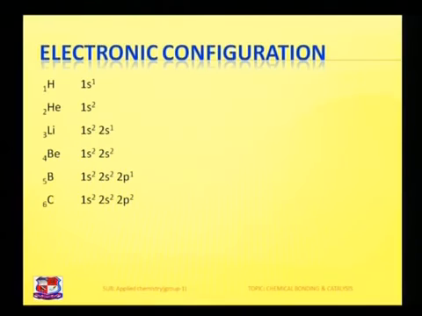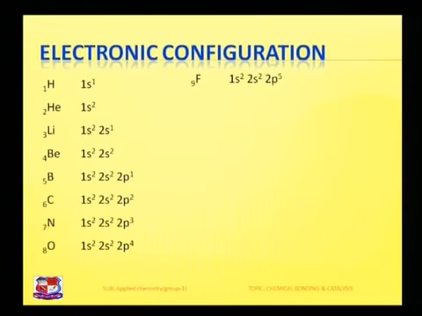Carbon, atomic number 6, 1s2, 2s2, 2p2. Unless and until the p orbitals are completely filled with 6 electrons, as per the rule, Px, Py, Pz, each containing 2 electrons, so a total of 6, so p should have completely 6 electrons. Nitrogen, atomic number 7, 1s2, 2s2, 2p3. Oxygen, atomic number 8, 1s2, 2s2, 2p4. Still the total number of electrons in the p orbital is 4.